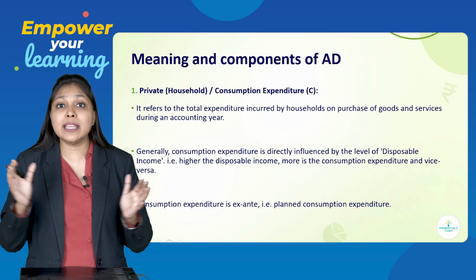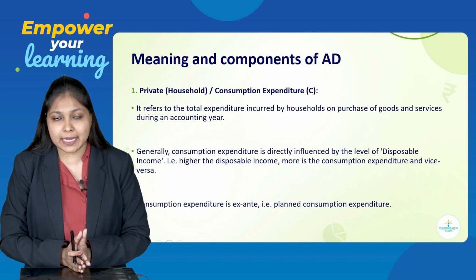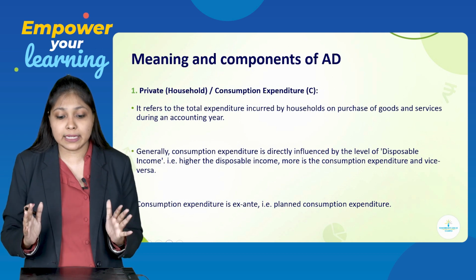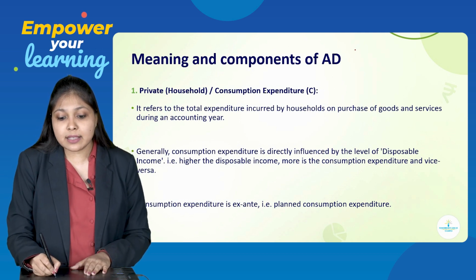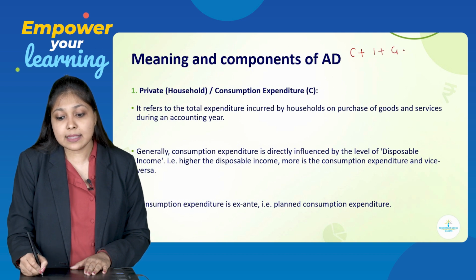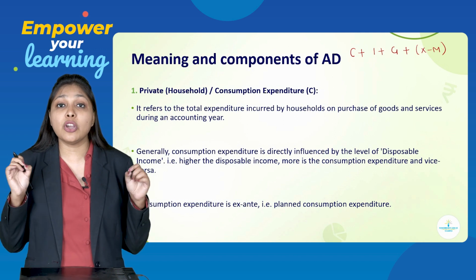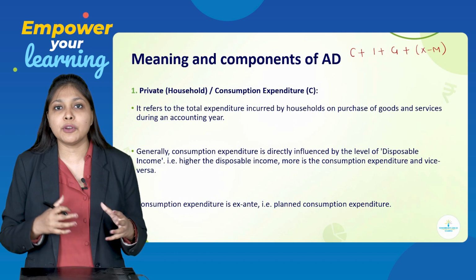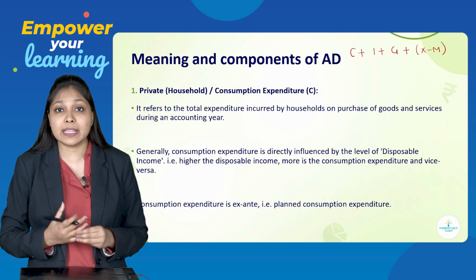Then, what are the important components of AD? Very important. The four components of AD. So, it goes like this: C plus I plus G plus X minus M. This is nothing but your components of AD. Very important part from the chapter, the components of aggregate demand.